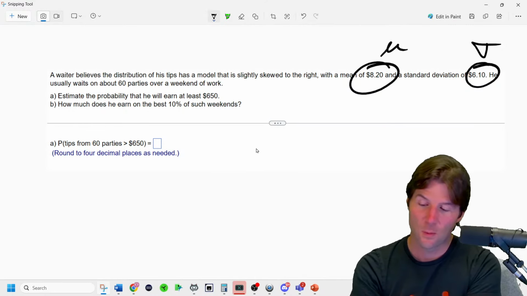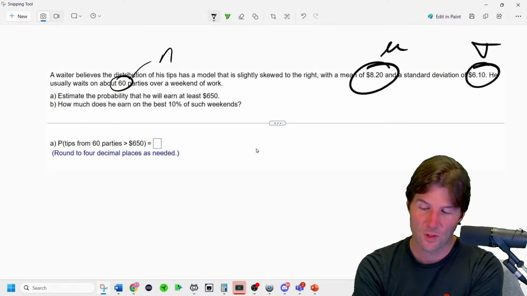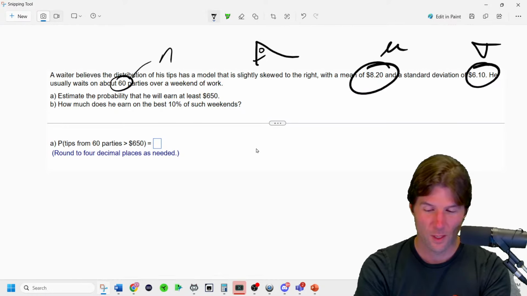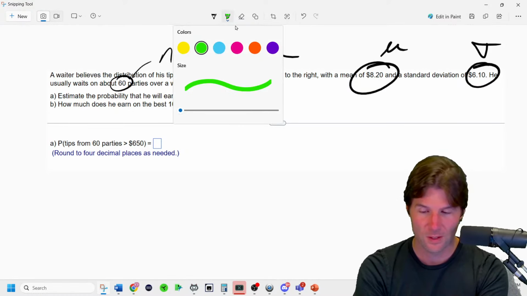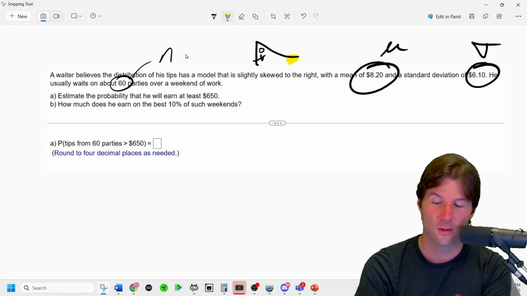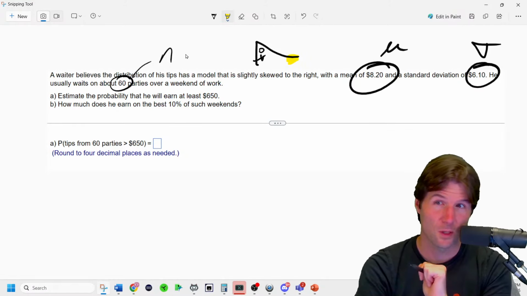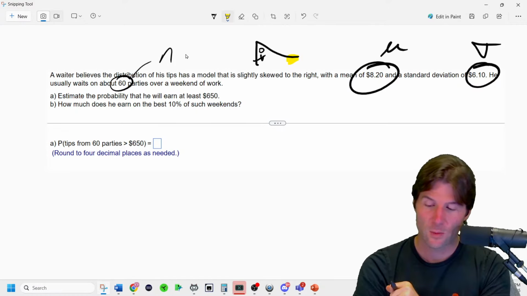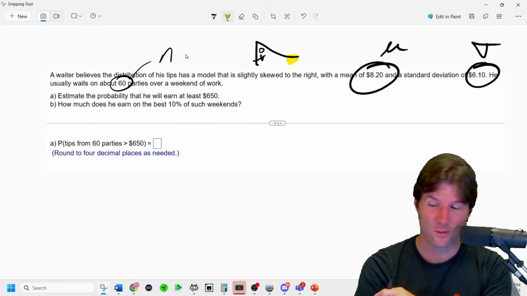The next thing it says, they waited on 60 tables. That is the sample size that they waited on. The distribution is skewed to the right. So we got a monster man going on right here with a little bit of a right skew. Now, it doesn't say heavily skewed to the right, so a sample size of 25 is what we would need according to the large enough n, so we should be good here with what we have. Estimate the probability they'll earn at least $650.